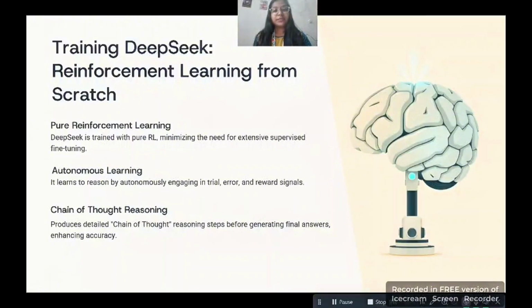First of all, training DeepSeek, reinforcement learning from scratch. In this slide, I will explain how DeepSeek is trained. DeepSeek is trained using pure reinforcement learning, so it does not depend much on supervised data. It learns autonomously through trial and error, where reviewers help the model improve its responses over time. DeepSeek also uses chain of thought reasoning, meaning it thinks step by step before giving the final answer. This step-by-step thinking improves the accuracy, logic, and reliability of its answers.